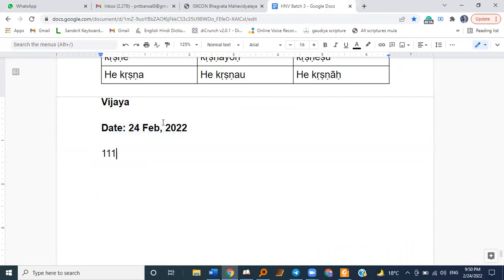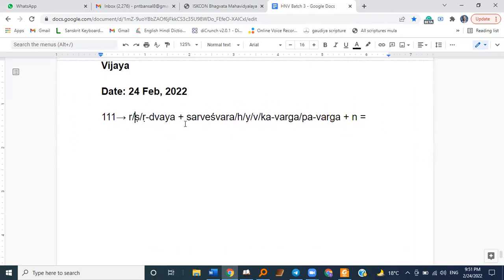So Sutra 111 is explaining that if we have either of these, Ra, Sha or Hridvaya, as the Purva Nimitta at the first place, followed by Na, then Na becomes Na.